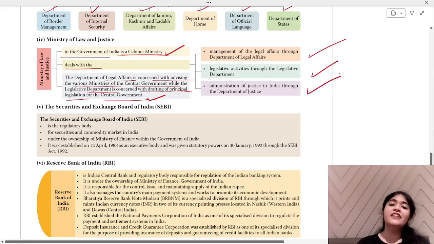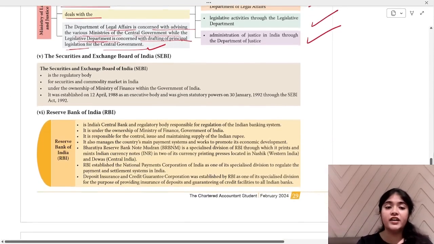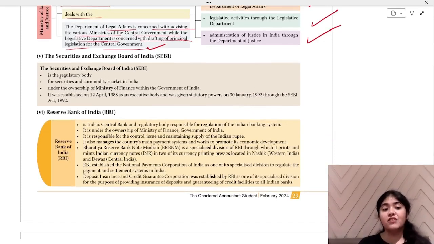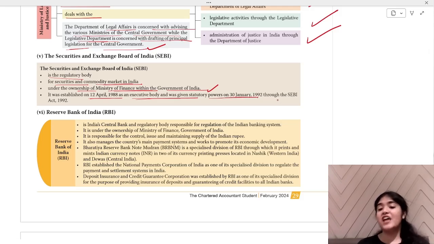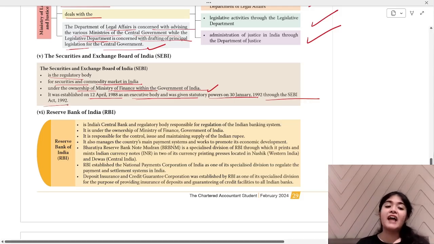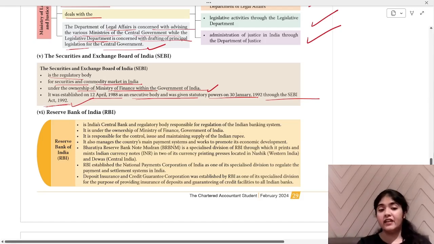Okay, then we have your SEBI, Securities Exchange Board of India. All the securities and commodity markets are covered over here. It is the regulatory body for securities and commodities under the ownership of Ministry of Finance with Government of India. So this SEBI is under your Ministry of Finance. It was established on 12th of April 1988 as an executive body and was given statutory powers on 30th January 1992 through SEBI Act 1992. Okay, through 1992 they got the statutory powers and the act was enacted, SEBI Act 1992.